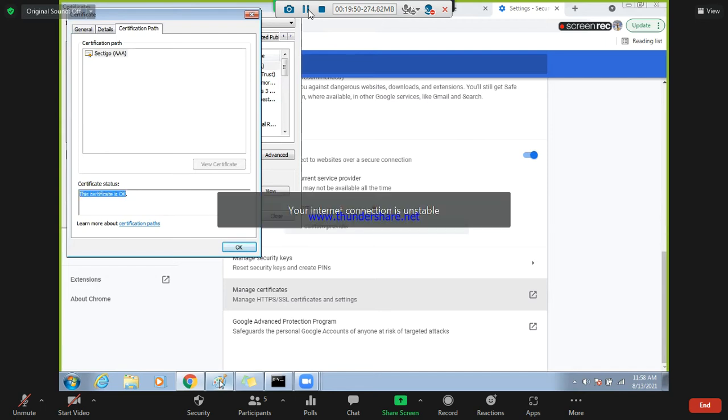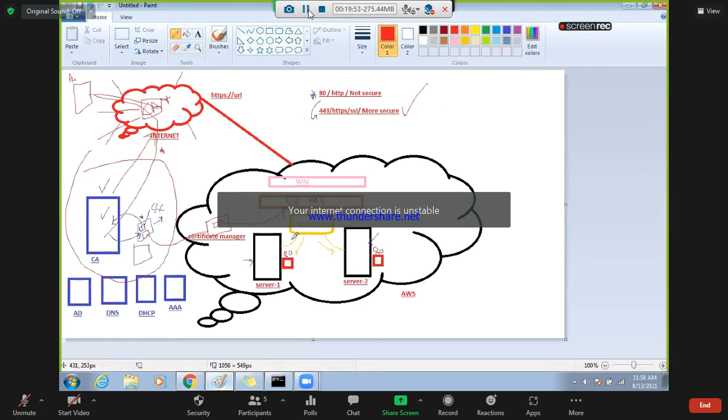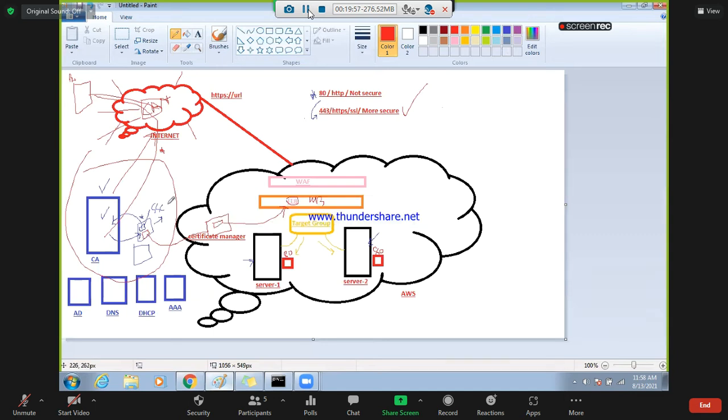And one more problem. Generally in an organization, when you issue this certificate, the validity will be for 1 year or 2 years. Why?